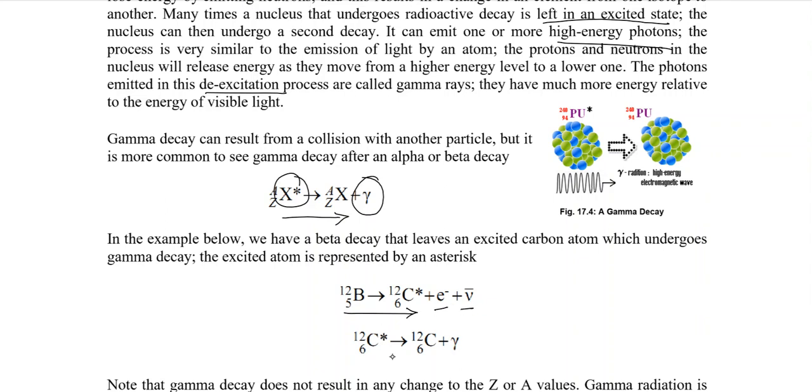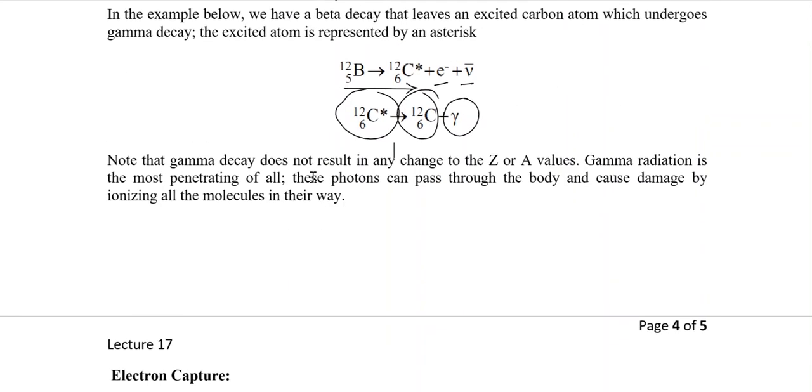Now, this carbon, which is formed by beta decay, is still in an excited state. It still has energy in it. So this energy is released in the form of gamma radiation, or gamma decay, for the carbon to become more stable.